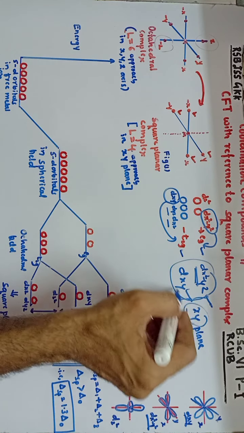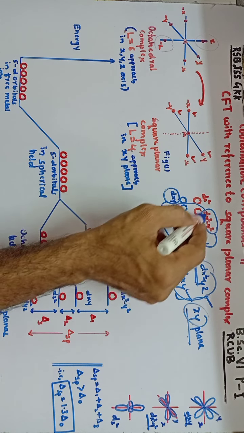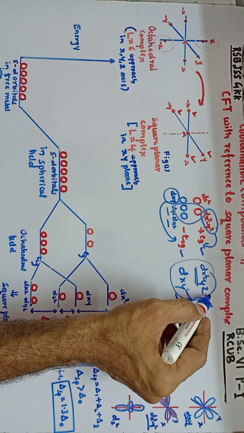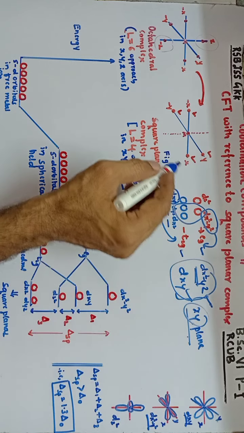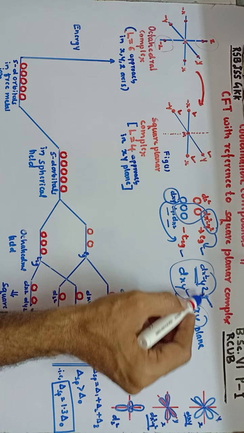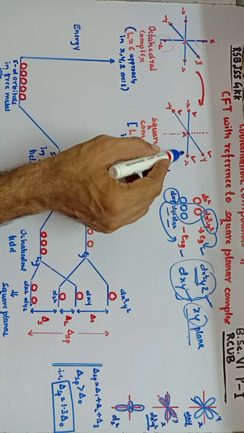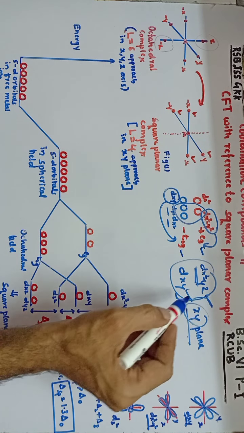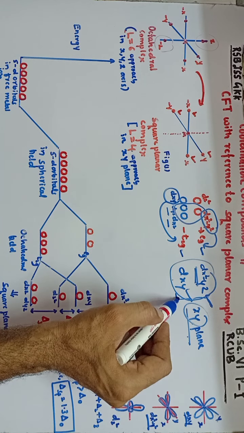Hence these two orbitals' energy increases more when compared to the other three orbitals. Further, out of these two, the dx square minus y square orbital will experience more repulsion from the ligand field, since its lobes are present exactly along the x and y axes from where the ligand is approaching the center metal ion. Hence its energy increases when compared to the dxy orbital.